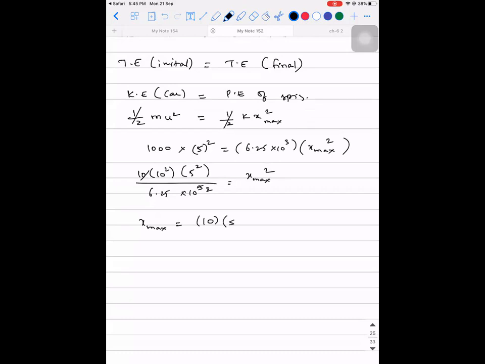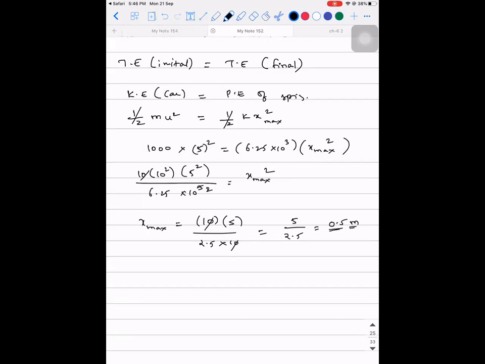Square root of 5 square, 5, divided by square root of 6.25, which is 2.5. So 10 into 5 divided by 2.5 into 10, and this will get cancelled. So 0.5 meter. That is going to be the compression that will take place in the spring in this scenario.